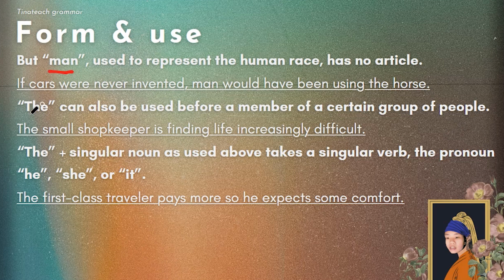So you're combining what you learned up here with the before a member of a certain group of people, along with he, she, or it. The first class traveler pays more, so he expects some comfort, okay?